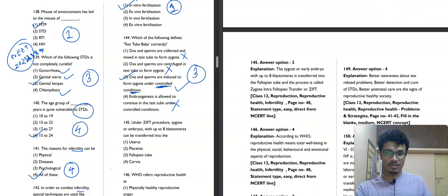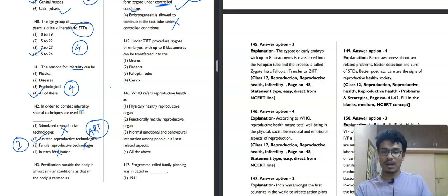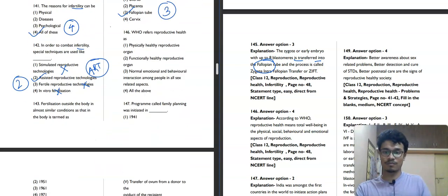Moving towards the next question, question number 145. Under GIFT procedures, zygote or embryo up to 8 blastomeres can be transferred into uterus, placenta, fallopian tube or cervix. What is GIFT? Gamete intrafallopian transfer. In this process, the embryo up to 8 blastomeres is transferred into the fallopian tube, and this process was already explained. So the third option will be our correct answer. Zygote or embryo up to 8 blastomeres can be transferred into the fallopian tube. The third option will be our correct answer for this question.